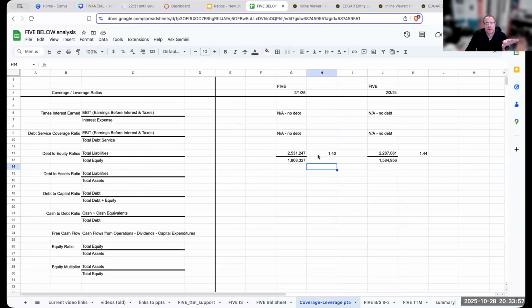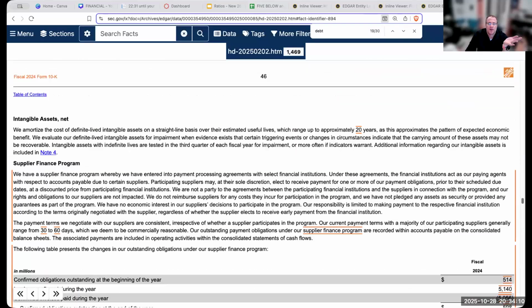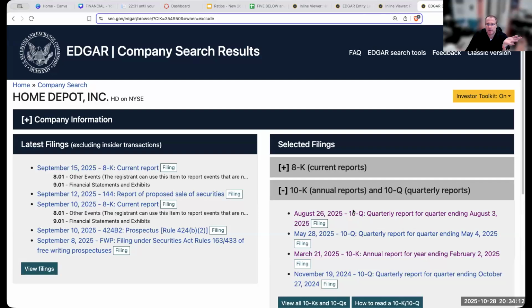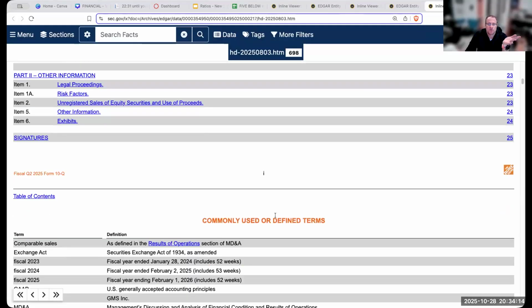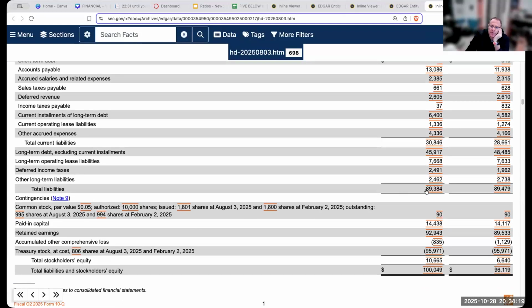If you're doing Dollar Tree or Dollar General, every company, again, is going to be different. But let's take a look at this. Let's go back over here to the Home Depot and see what's happening at the Depot. For this one, I'm going to jump to a more recent quarterly report, and I've got 89 billion, or 89,384.